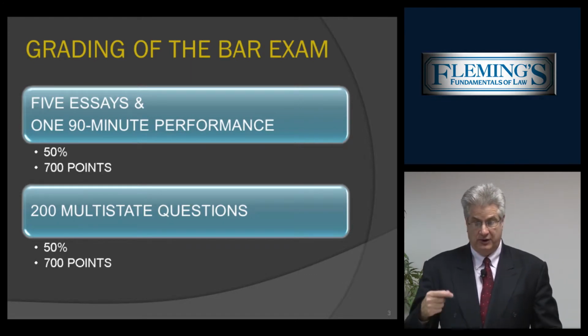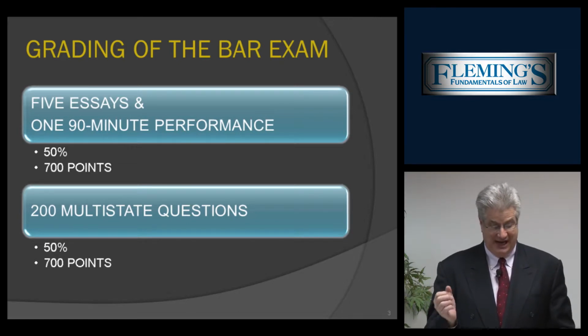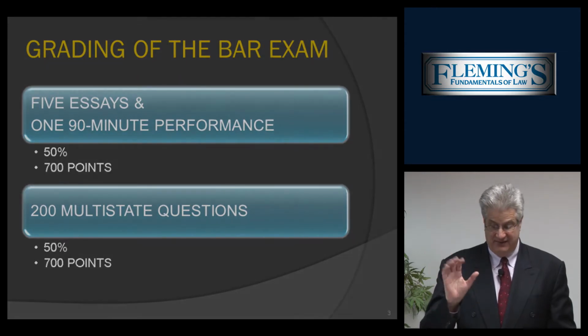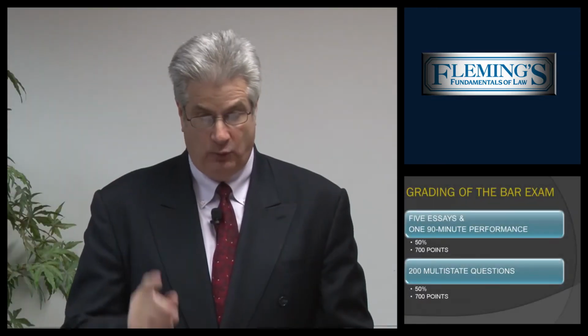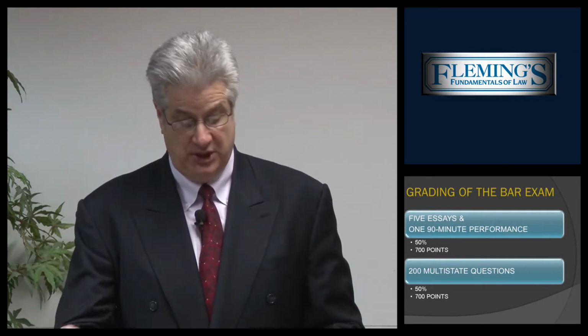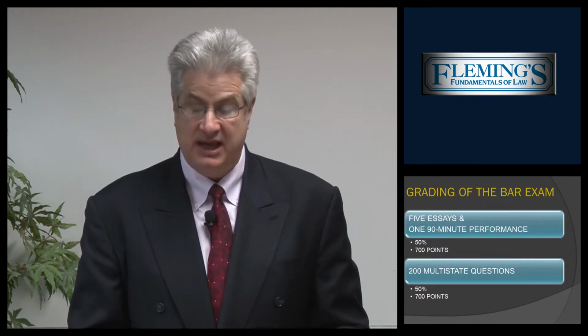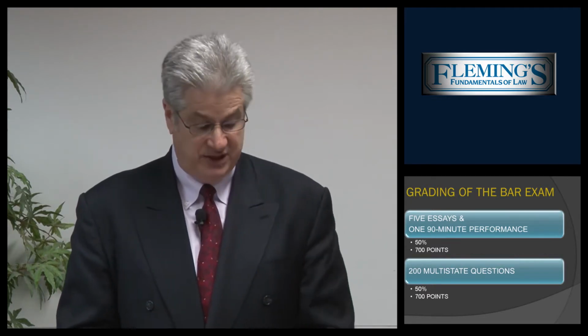It should be noted that the raw scores on the performance and essays will be a low of 40 to a high of 100. A 65 grade is minimal passing. That is 5 essays, 100 points apiece, and 1 performance exam, which again equates to 200 points because 1 performance exam equals 2 essays, for 700 points total, 50%, followed by the MBE, 50%, 700 points total.